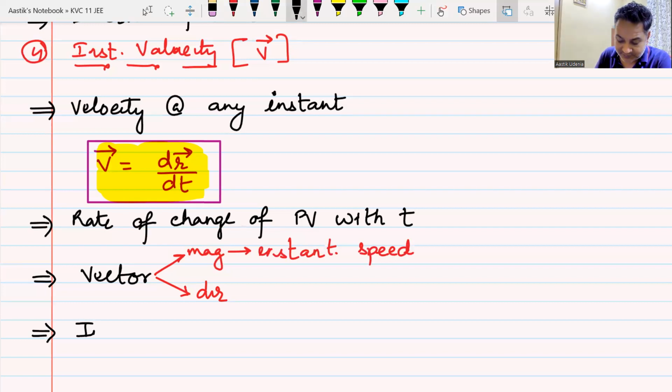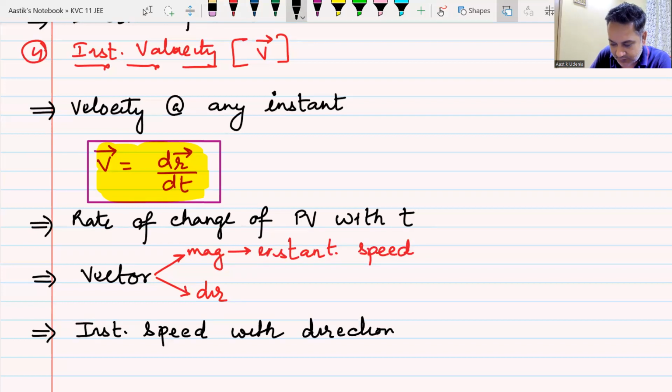So I can write instantaneous velocity as instantaneous speed with the direction of motion wherever you are moving. Right now, if you are in a car moving with 50 kilometers per hour, that 50 kilometers per hour is your instantaneous speed, or simply speed.